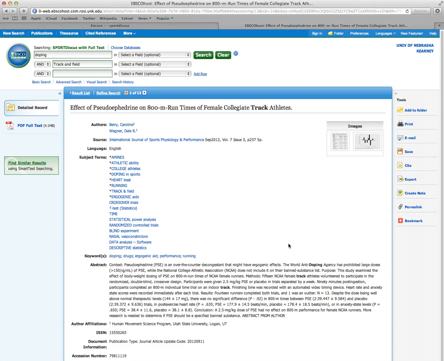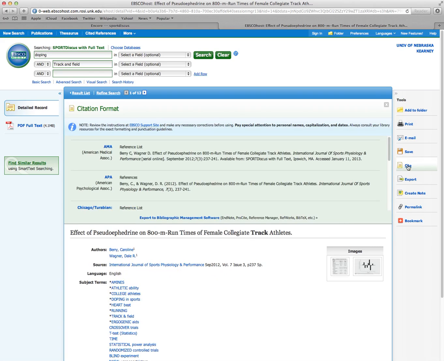I can also, from this page, click on the citation tool, the yellow form with the page turned down, and it gives me a citation for the article. I can just copy and paste it into my paper. You are responsible for the accuracy of the information, and just as they warn you here at the top of the page, they do sometimes make mistakes in formatting, especially personal names, capitalization, and dates.